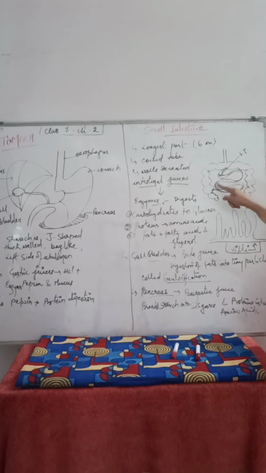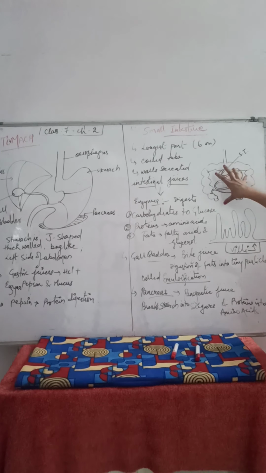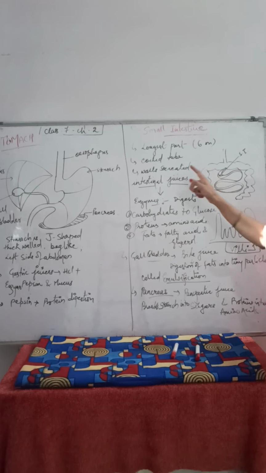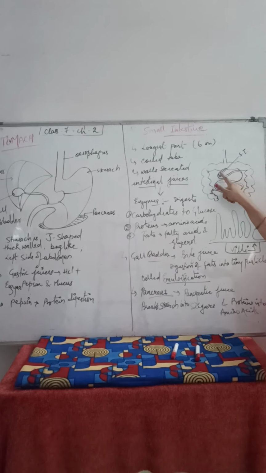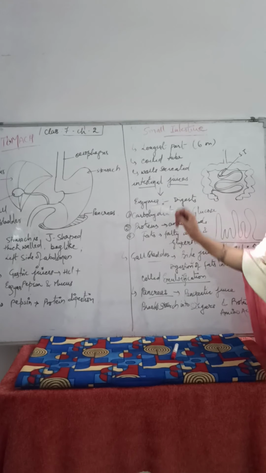It is highly coiled in the lower abdomen, below the stomach. The stomach is connected to the small intestine, and the small intestine connects to the large intestine. So it is a coiled tube, the longest part, and the walls of the small intestine secrete the intestinal juices.